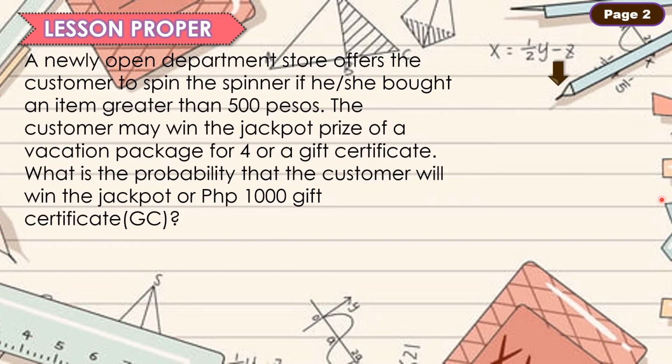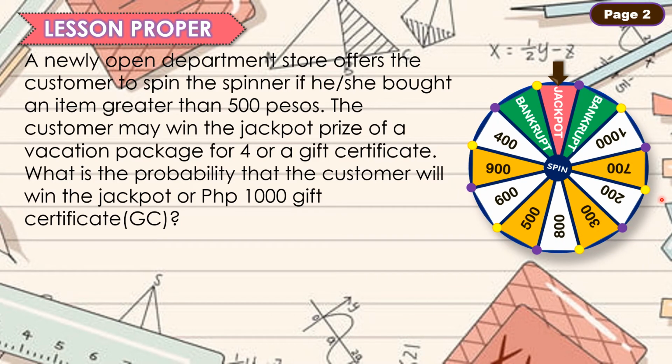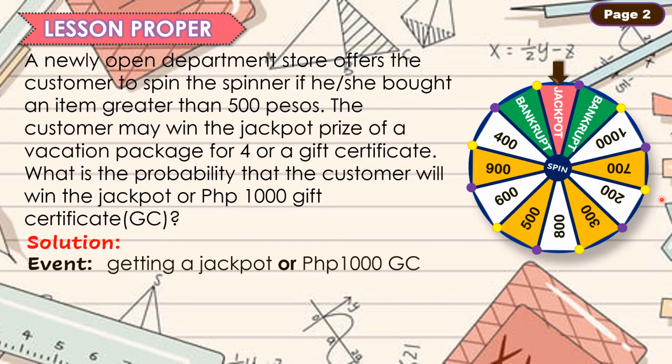For the solution, this is the spinner, and the spinner was labeled with a jackpot, 2 bankrupt, and 9 different gift certificate amounts. Our event is the probability of getting a jackpot or a 1,000 peso gift.